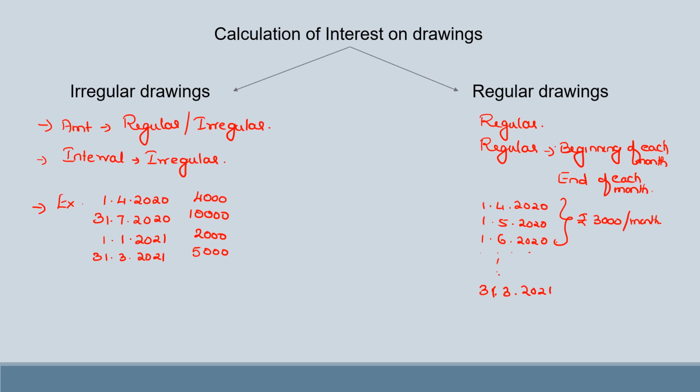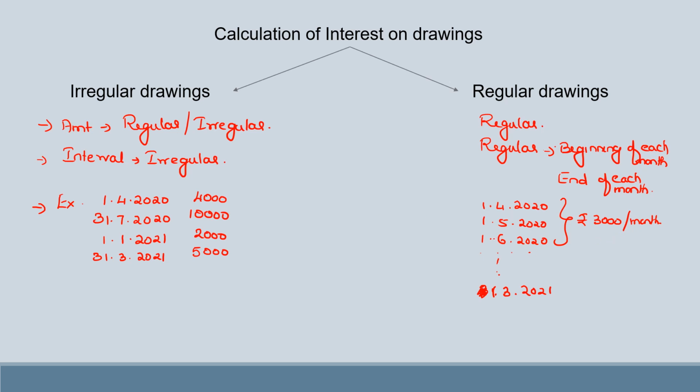That is beginning of each month. End of each month means 30th of April, 31st of May, 30th of June, like that goes on till the 31st March. It is withdrawn. So that is end of each month. Suppose 4,000 per month is withdrawn. Then that is called regular drawing.